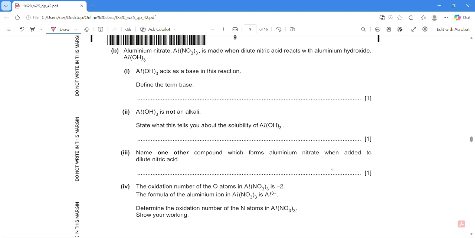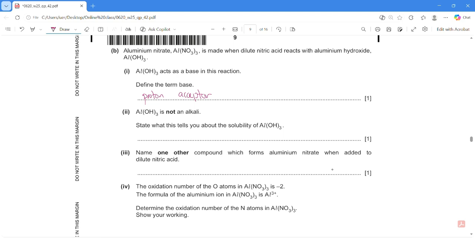Next page, define the term base. So acid is proton donor, base is proton acceptor. Okay, Al(OH)3 is not an alkali. What tells you about the solubility? So alkali are bases that are soluble in water.